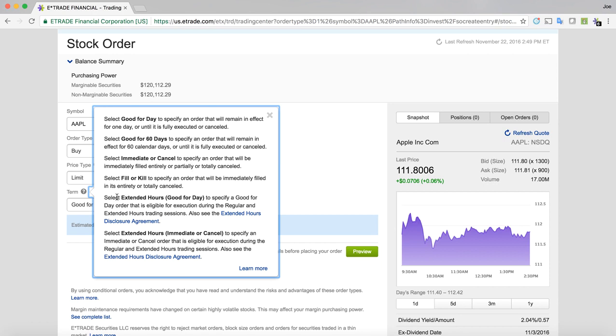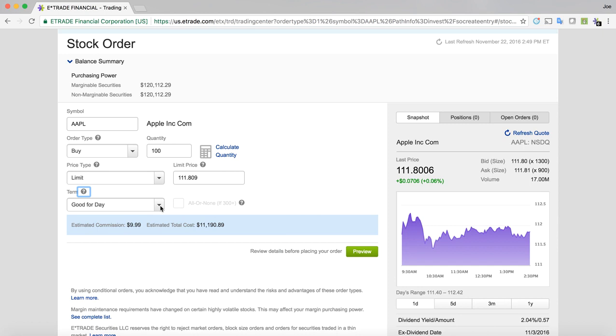Extended hours, good for the day, specifies a good for the day order that is eligible for execution during the regular and extended trading session. So before 9:30 and after 4 p.m. are considered extended hours. Extended hours, immediate or cancel, specifies an immediate or cancel order that is eligible for execution during the regular and extended hour trading sessions. For me, I'm going to put good for the day.